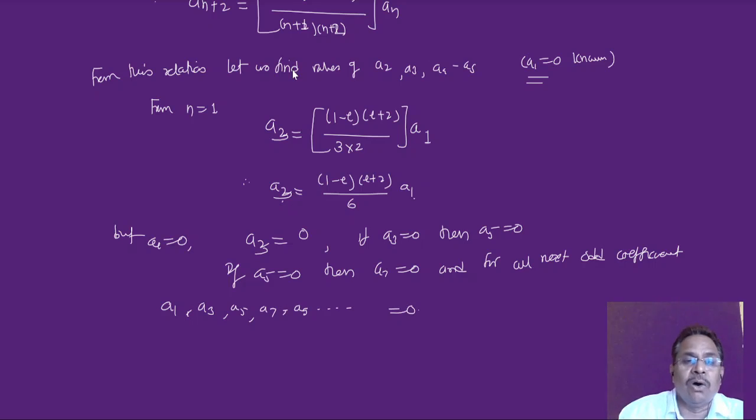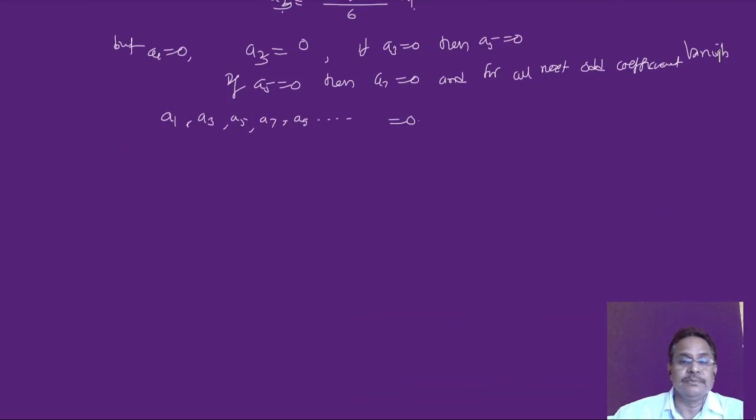So all odd coefficients are 0 according to this condition. All odd coefficients vanish.